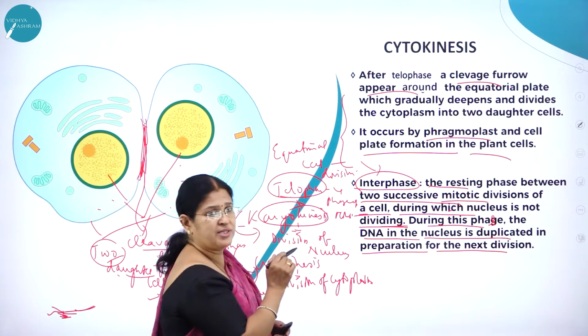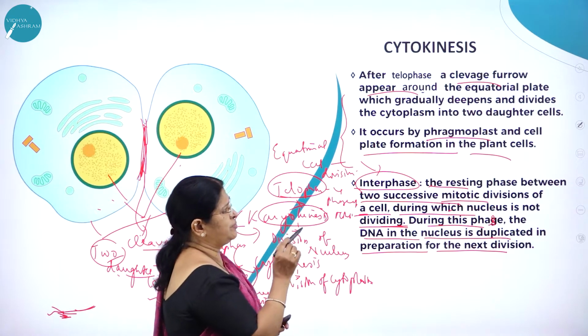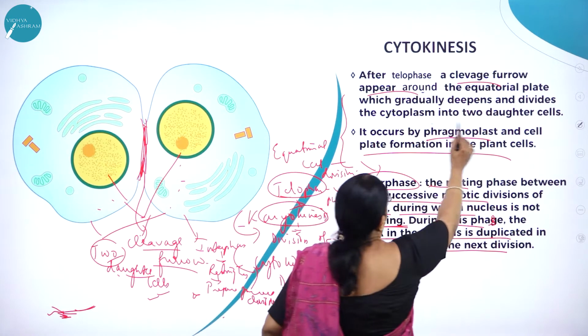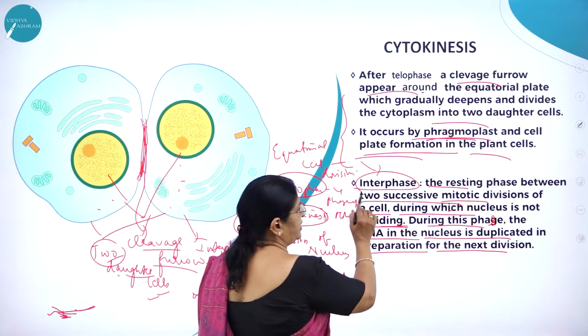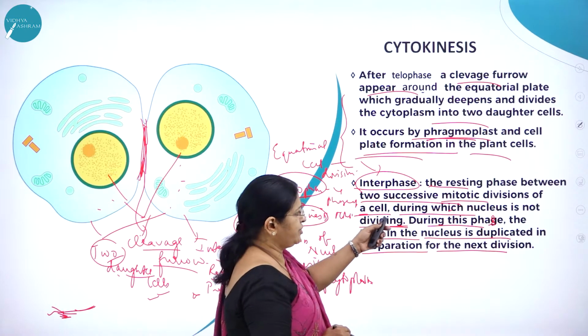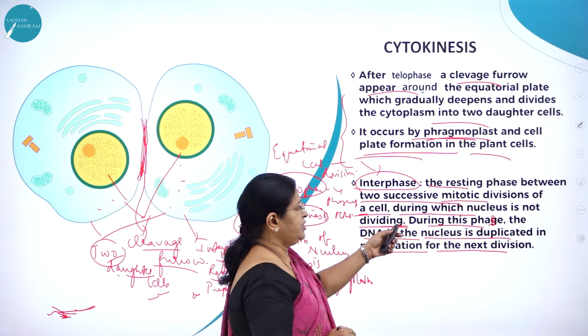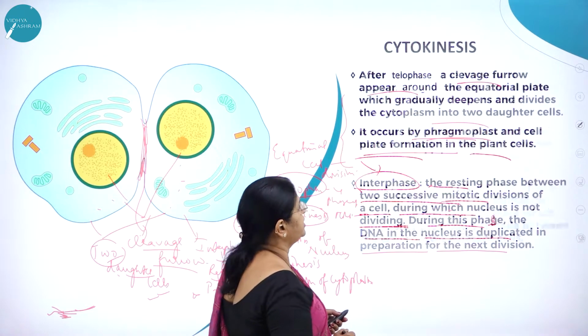So cytokinesis: after telophase, a cleavage furrow appears around the equatorial plate, which gradually deepens and divides the cytoplasm into two daughter cells. It occurs by phragmoplast and cell plate formation in plant cells. So interphase, the resting phase between two successive mitotic divisions of a cell, during which the nucleus is not dividing. During this phase, the DNA in the nucleus is duplicated in preparation for the next division.